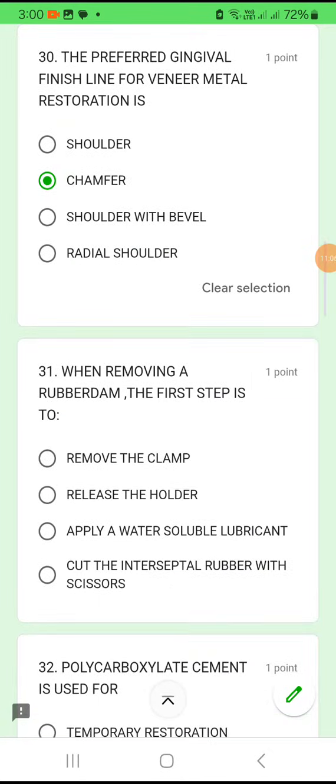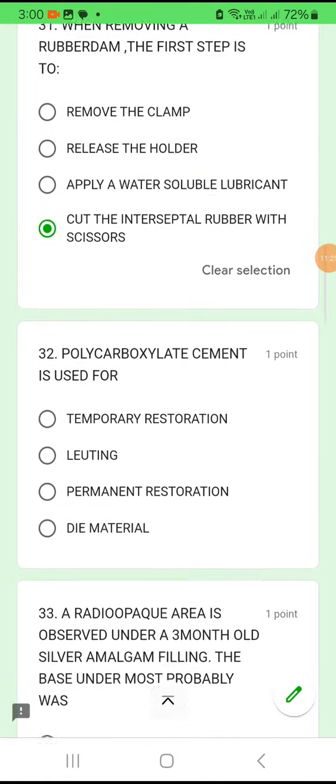Coming on to 31, when removing a rubber dam, the first step is to remove the clamp, or release the holder, or apply a water-soluble lubricant, or cut the interseptal rubber with a scissor. So the best method to remove a rubber dam is to cut the interseptal rubber with the scissors. Okay, so option D is the answer.